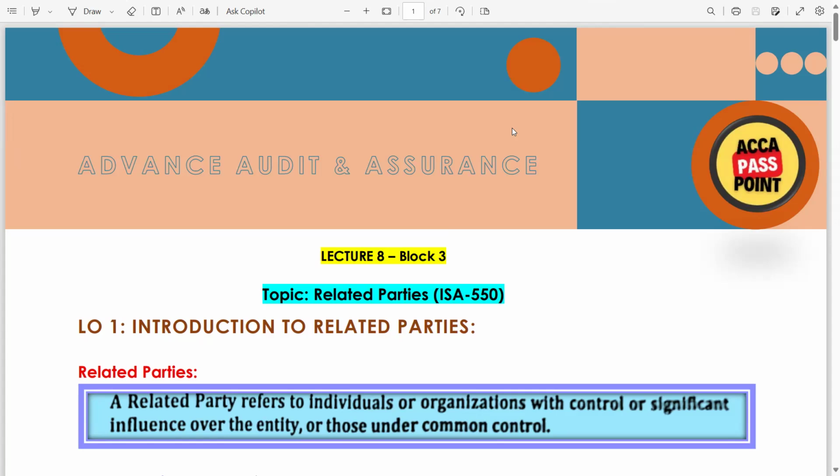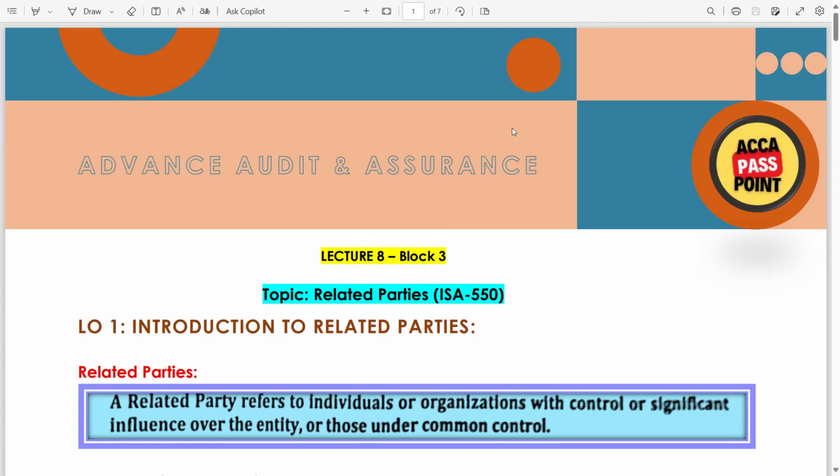So these are significant transactions which are always material. Either the amount is zero or it's in millions, billions or trillions, related party transactions are always material, because of their significance.